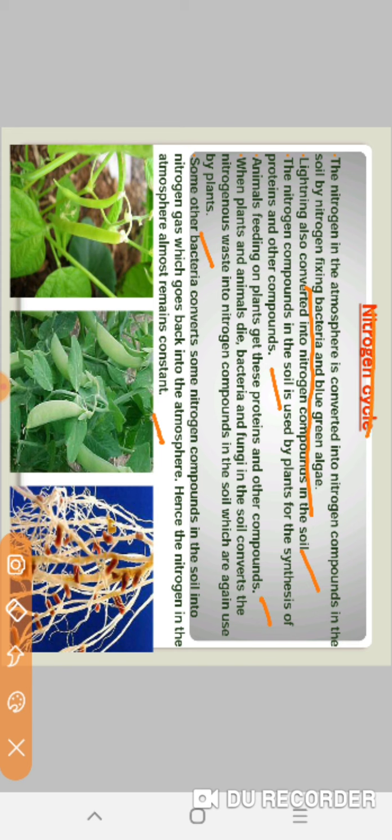And which cycle is it called? It is called the nitrogen cycle. Fine.